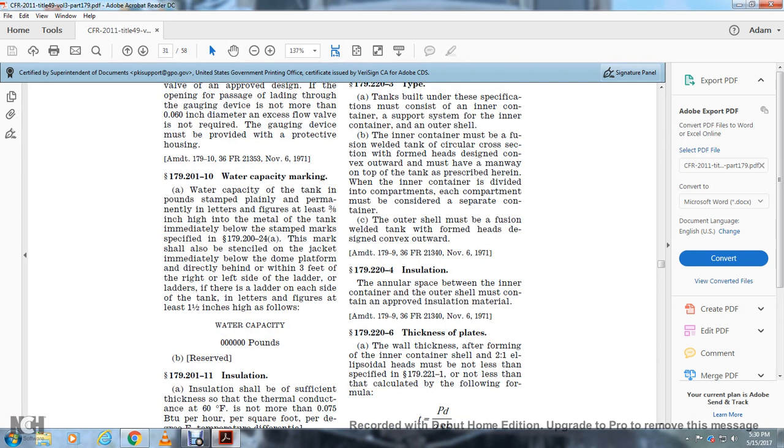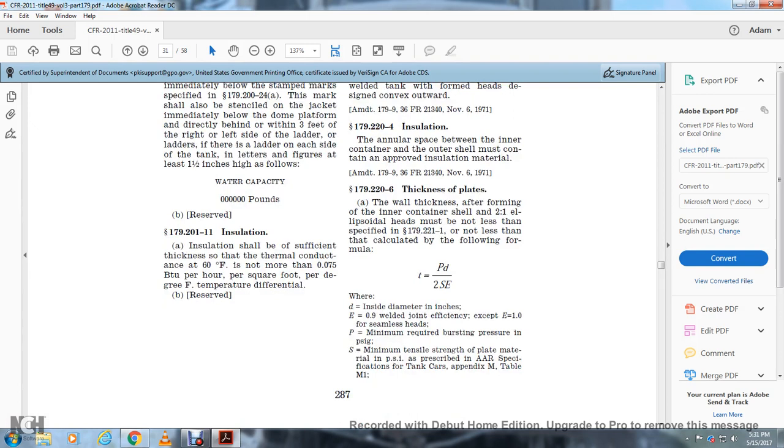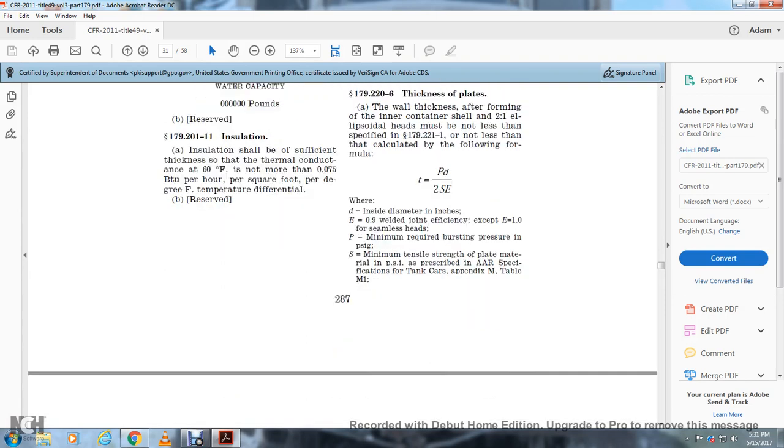179.220-4 Insulation. The annular space between the inner container and the outer shell must contain an approved insulation material. 179.220-6 Thickness. The wall thickness for the formed inner container shell with a 2:1 ellipsoidal head must not be less than specified in 179.221-1, nor less than calculated by the following formula: t equals PD over 2SE. D is the inside diameter in inches. E is 0.9, the welded joint efficiency, except 1.0 for seamless heads. P is the minimum required bursting pressure in psi gauge. S is the minimum tensile strength of the plate material in psi prescribed in the AAR Specification for Tank Cars, Appendix M, Table M1.